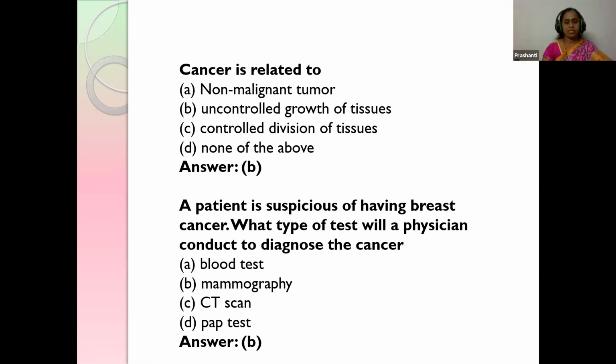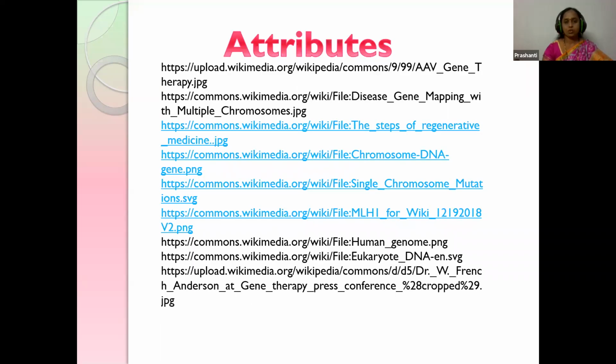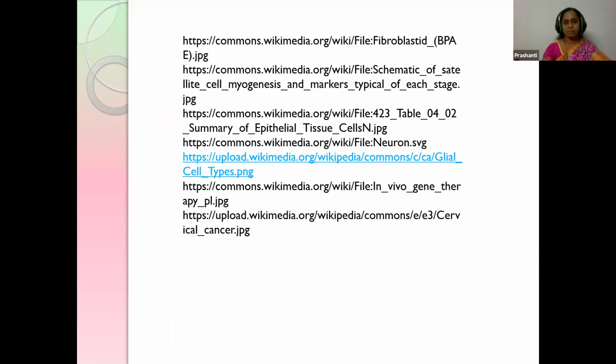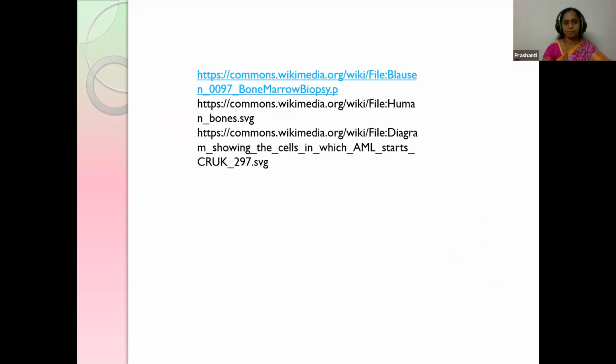The choices are blood test, mammography, CT scan, pap test. Breast cancer can be detected only by mammography, which uses low radiation to image the breast. So these are the various questions, children, I have taken for my presentation preparation.